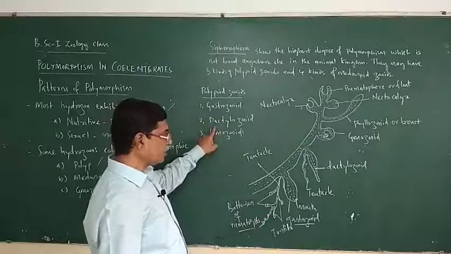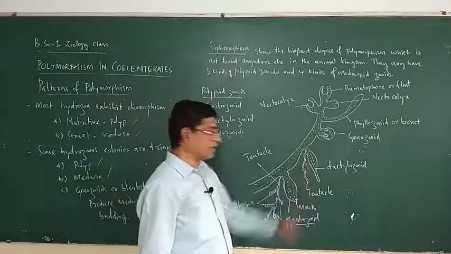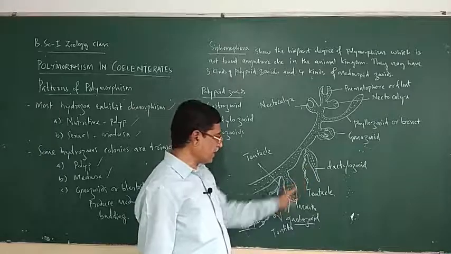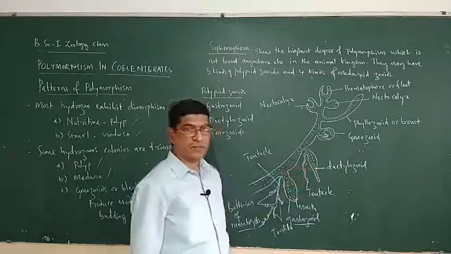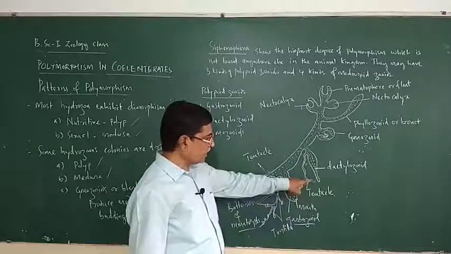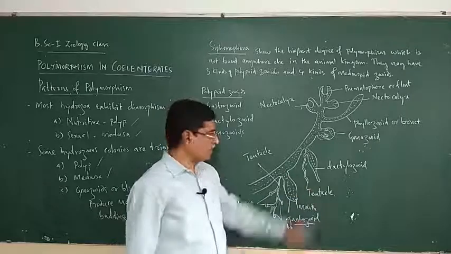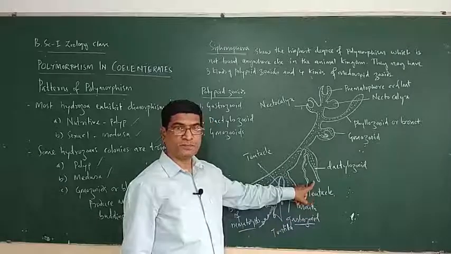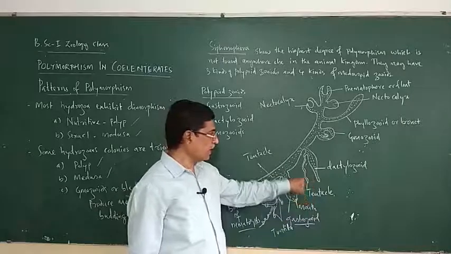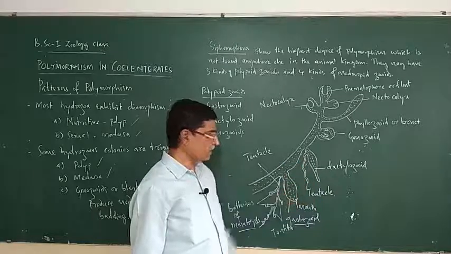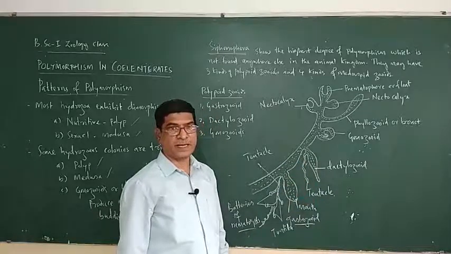Next, dactylozooid. Look here, this one is a dactylozooid. It is also tubular in structure. It has no mouth. Remember, it has no mouth, and it also has a tentacle.